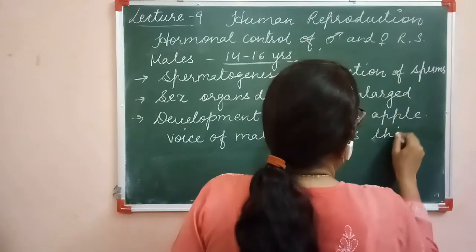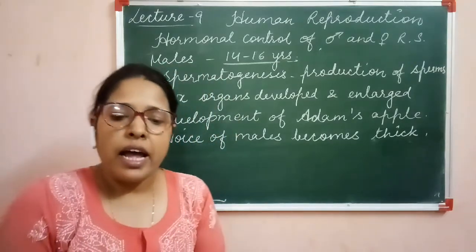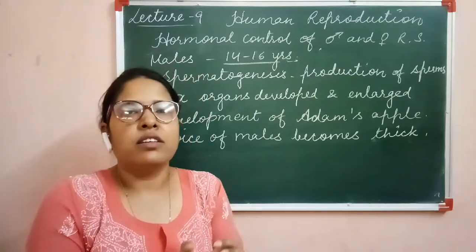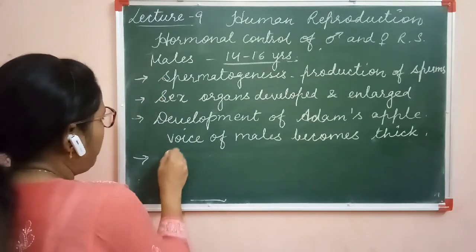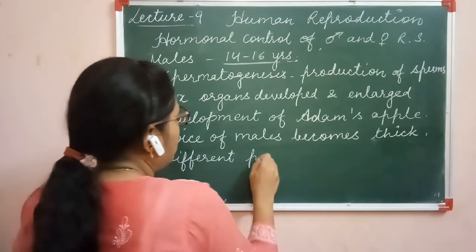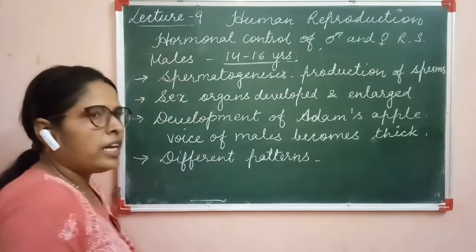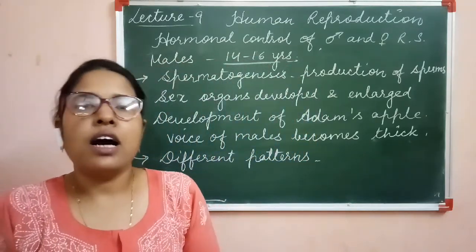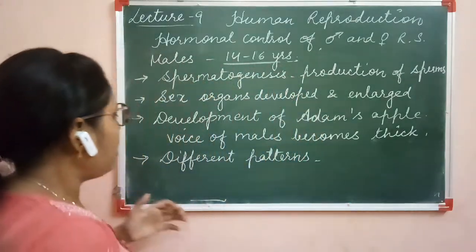The voice becomes thick, or deep, you can say. This takes place due to the development of the Adam's apple. Now, different patterns of hairs grow on the body, on different body parts, like the facial hair, hair on the chest, hair on the pubic region, under the armpits. These are the different types of hairs present on the body of the males.